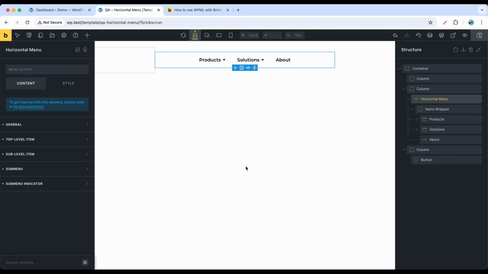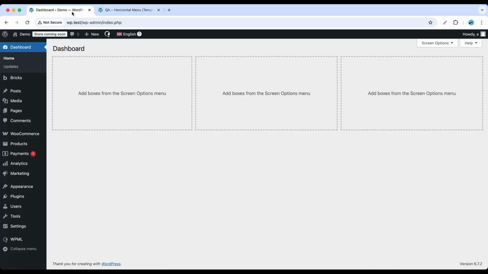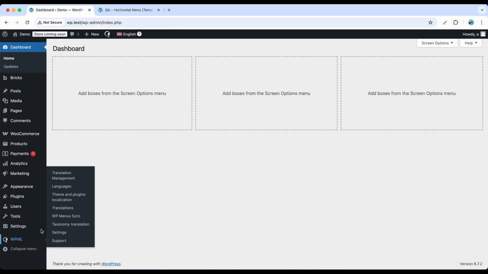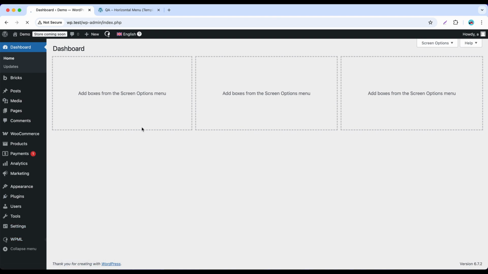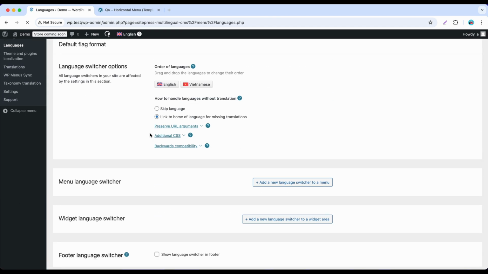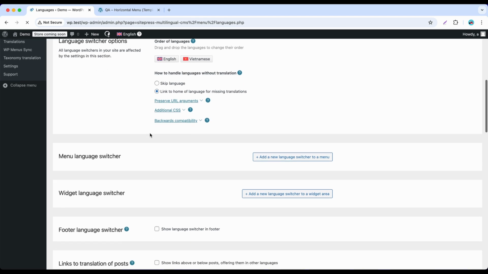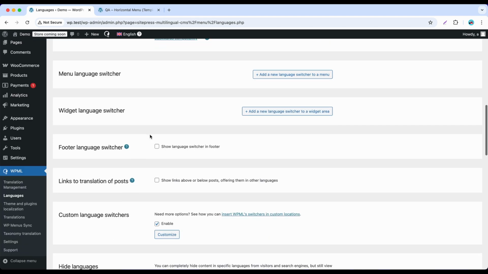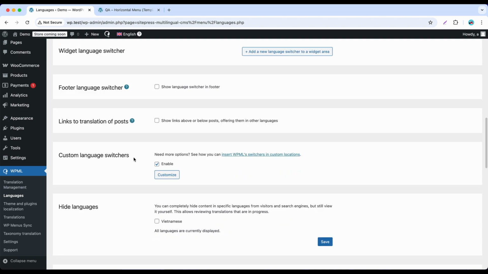In this video, I will show you how to use the WPML language switcher with Mortar Menu. When using WPML with Bricks, people often use the language switcher element. And to have that element, you need to enable the custom language switchers of WPML first.